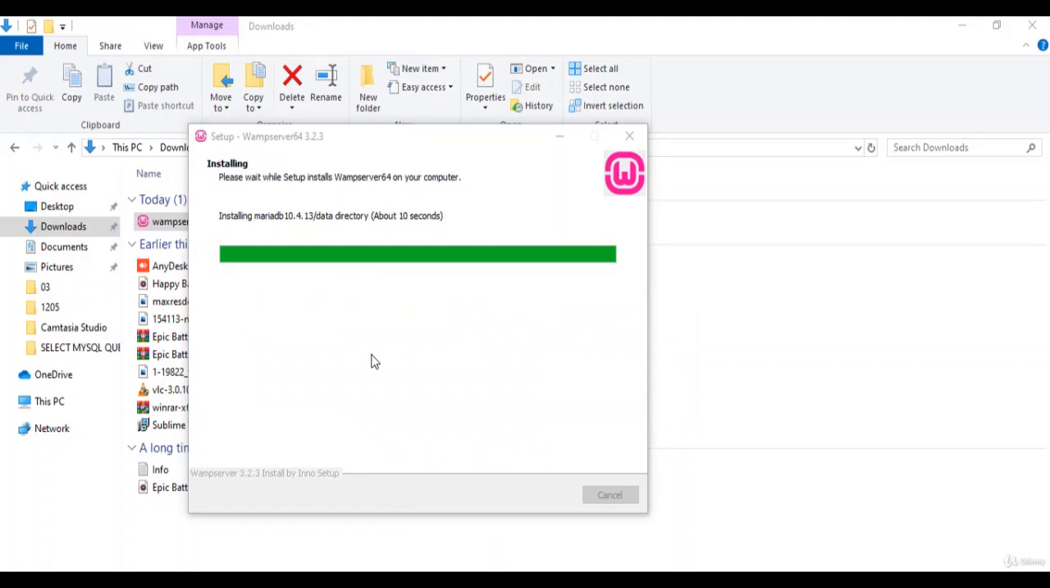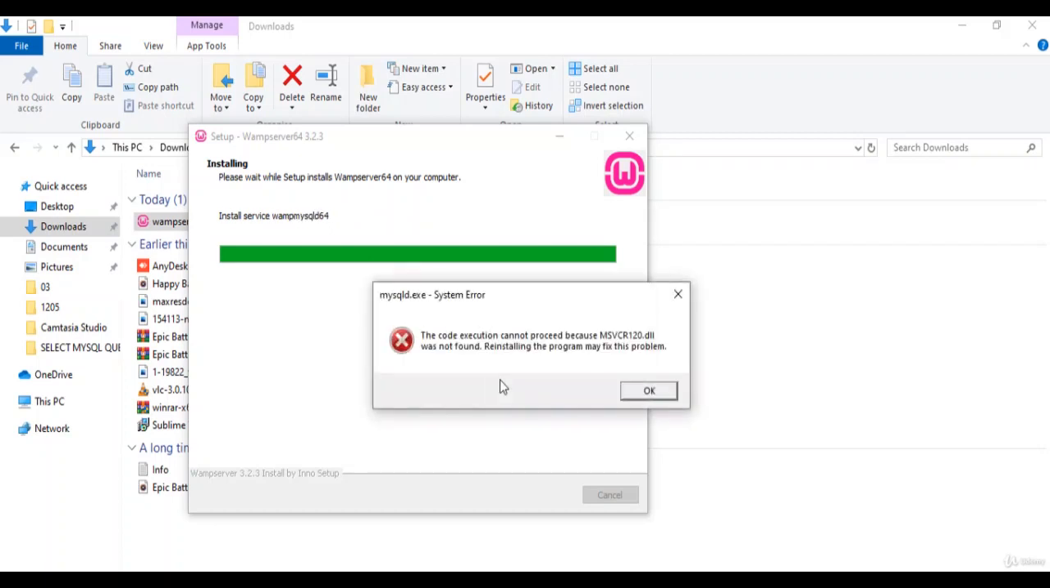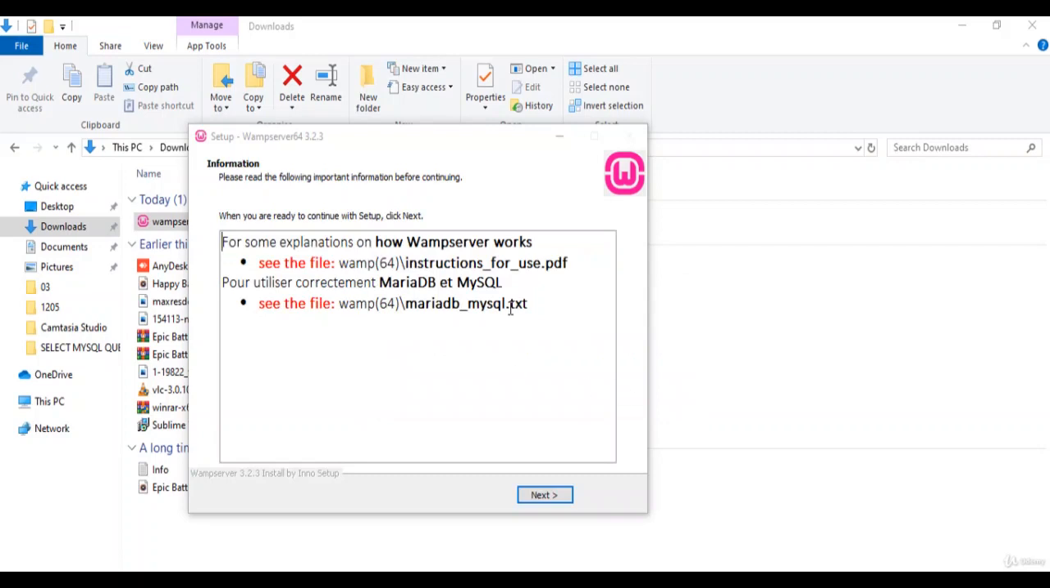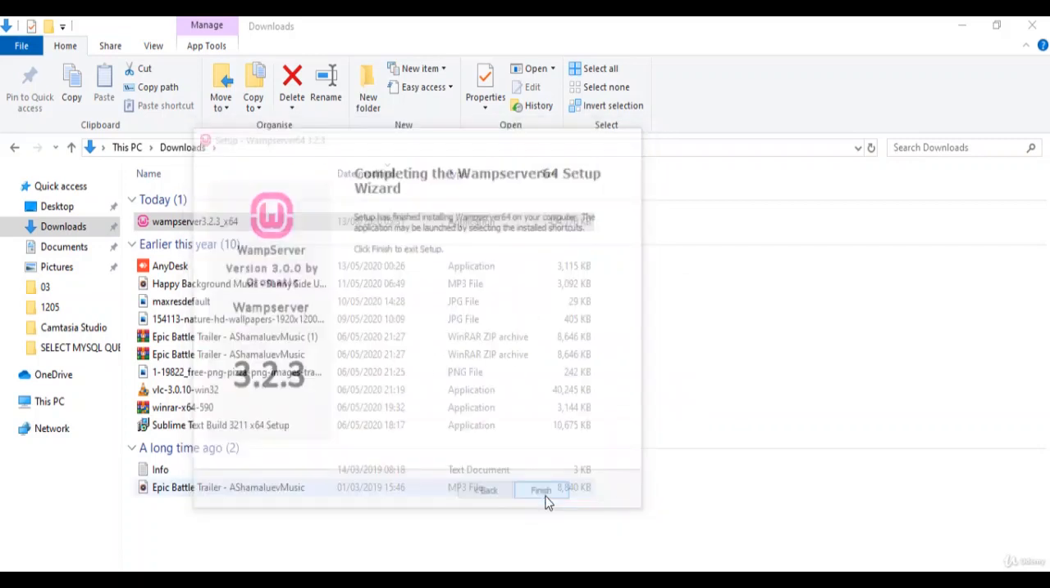All right, so I'm sure we will not get these problems on your PC. Okay, good. So now it's almost complete, though it still has some issues. Okay, go ahead. No issue about that. So we have to fix this problem. Right, next, and finish it.